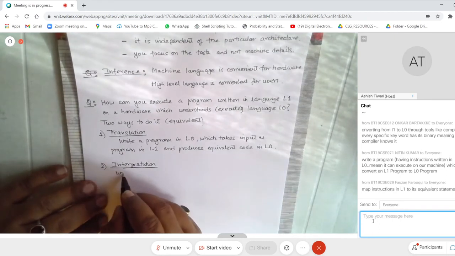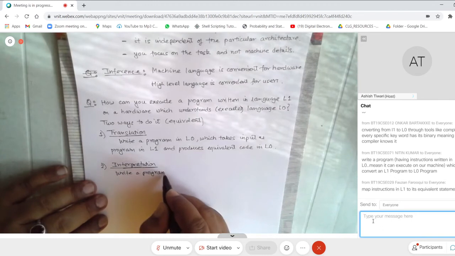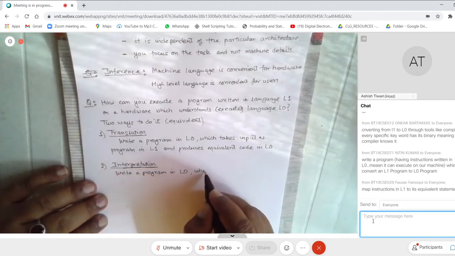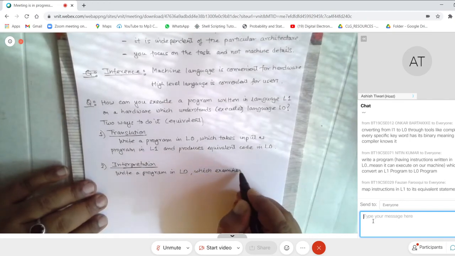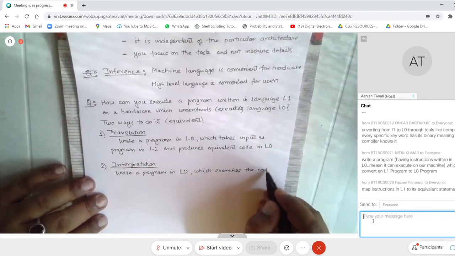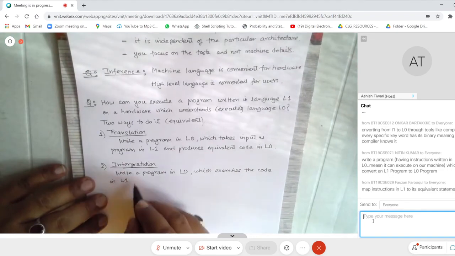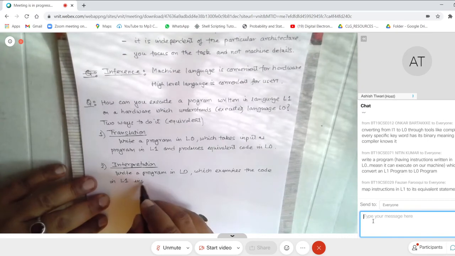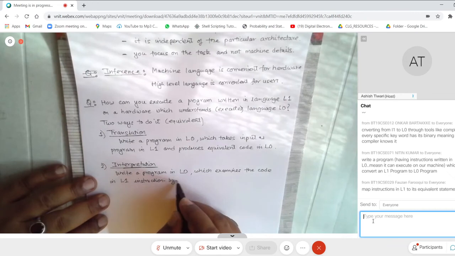You write a program in L0 which examines the code in L1 instruction by instruction.